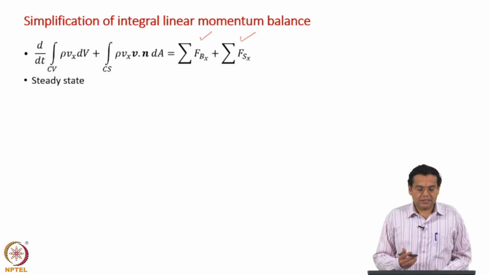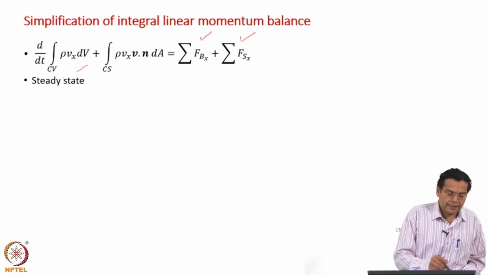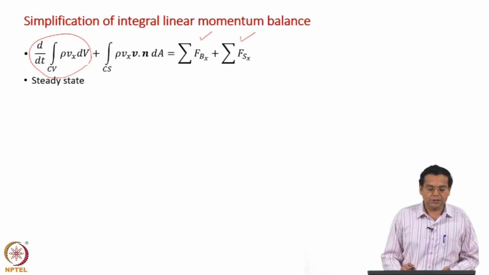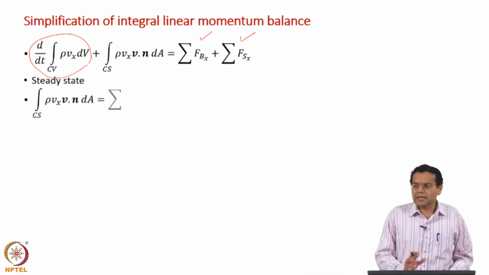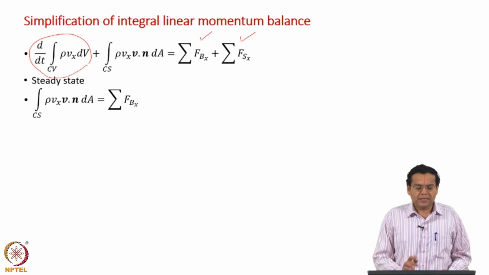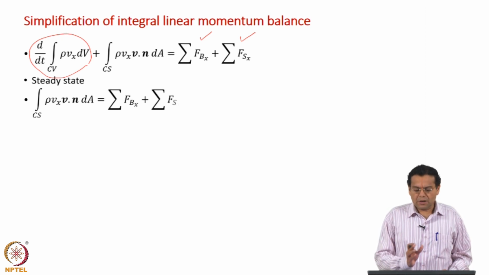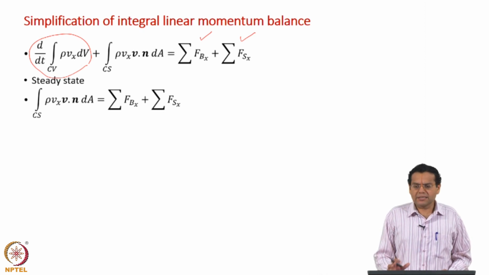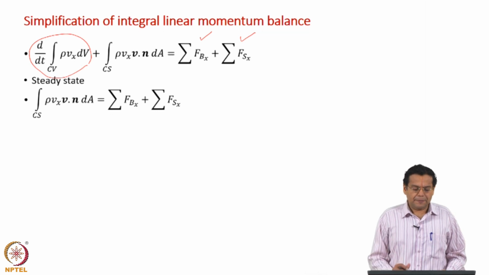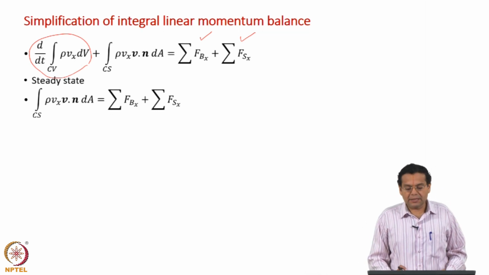Now, if it is steady state, of course, the rate of change of momentum term is 0, and most of the time that term does not contribute, it is negligible. So, in all our examples we will consider only the steady state integral momentum balance. Even if you look at books, most of the examples are on steady state momentum balance.